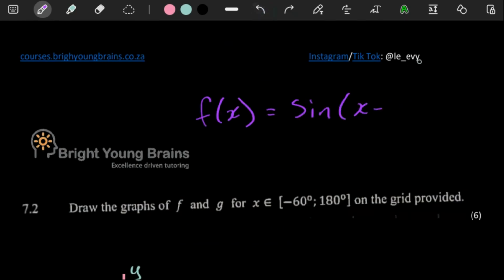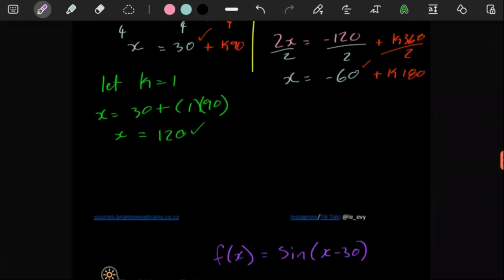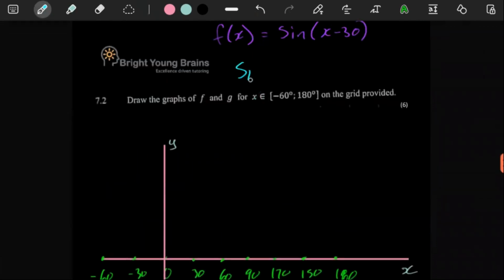So all you need to do is, for something like this, you need to be able to recognize what kind of graph this is, or you need to recognize what has happened to a standard form. So remember, a standard sine graph, if we were just thinking of the sine graph sine x, let me just write here, y is equal to sine x.